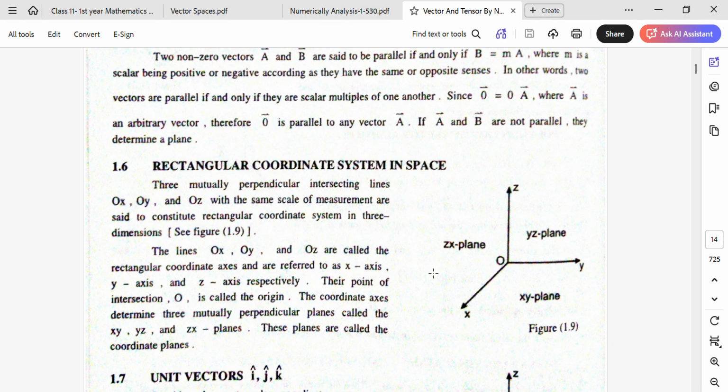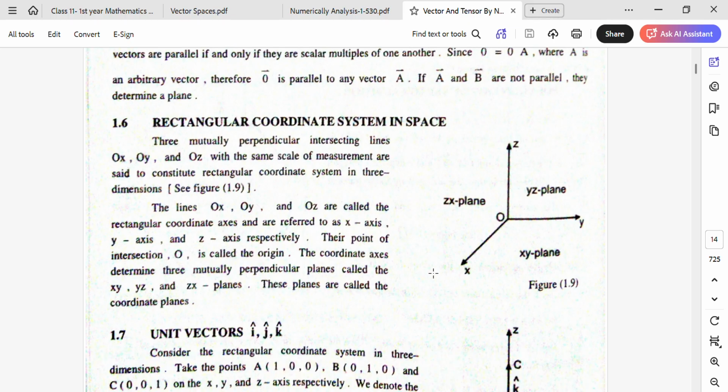The lines OX, OY, OZ are called the rectangular coordinate axes and are referred to as the x-axis, y-axis and z-axis respectively. Their point of intersection O is called the origin. The coordinate axes determine three mutually perpendicular planes called the XY, YZ and ZX planes. These planes are called the coordinate planes.